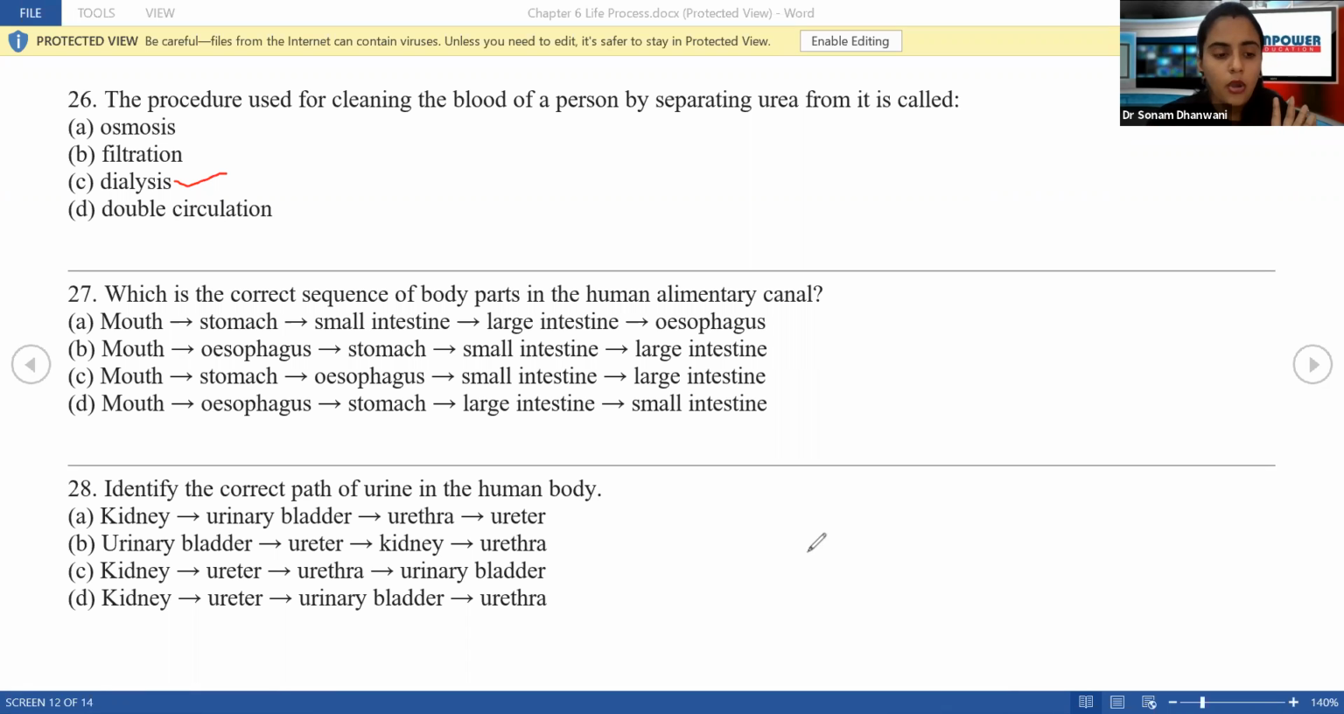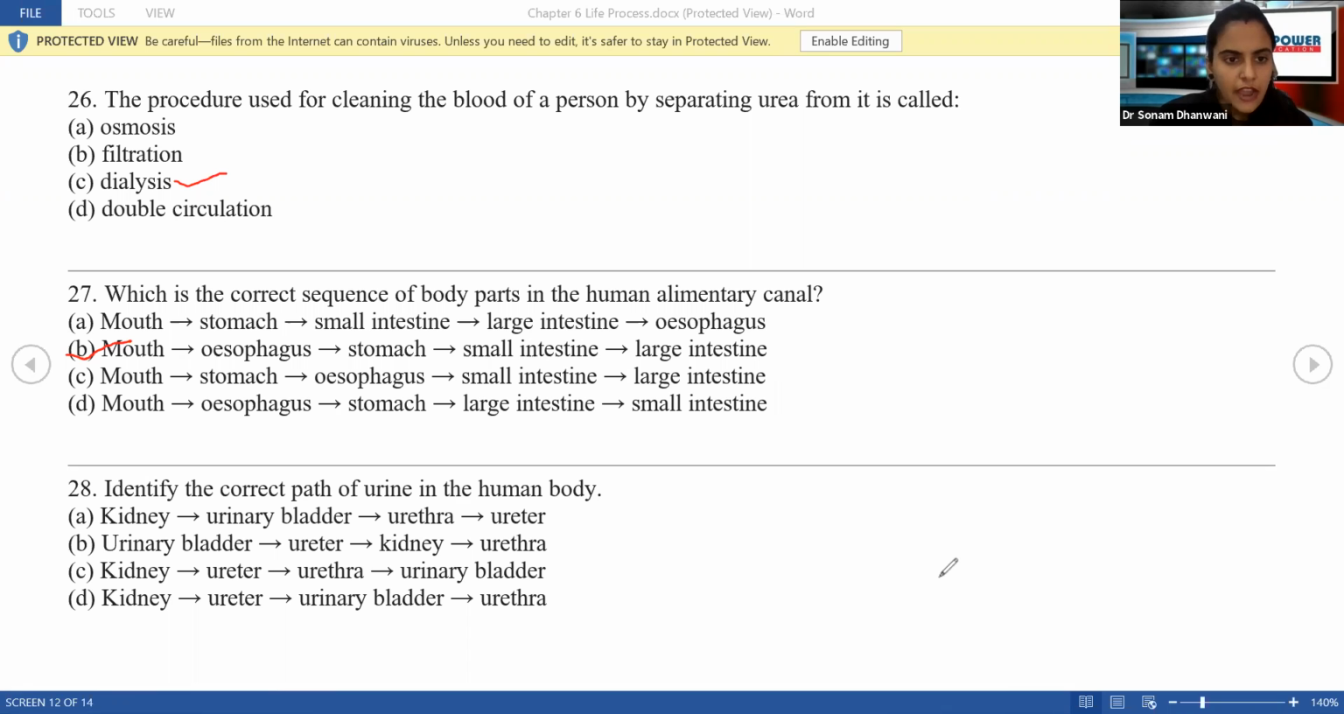Next, what is the correct sequence of the body parts of the human alimentary canal? Now you should know this. Where does food go first, then where does it enter, then where does it pass? Yes, correct. It starts from the mouth, then it enters the esophagus. Then it goes to the stomach, then to the small intestine, and then to the large intestine. Please remember this order, it is really important. We saw that selective reabsorption happens in the small intestine.